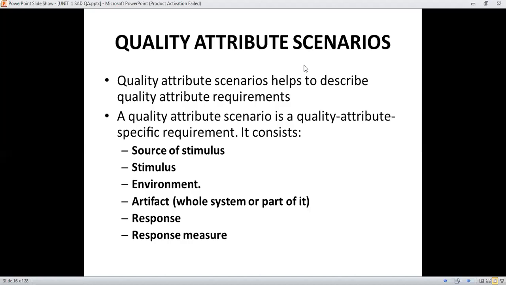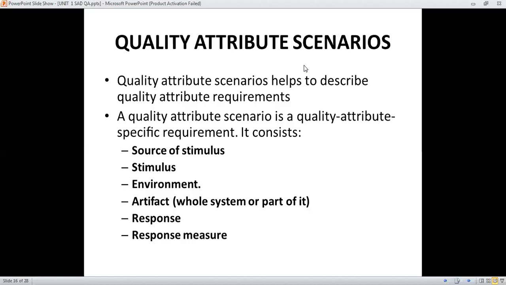As I told, suppose we want to find the current market price for a particular product. So what are the conditions over that, and how can we tackle that process or phenomenon, which is known as an environment. The definition is: the system may be in overloaded conditions or might be running when a stimulus occurs. That process or phenomenon is known as an environment.